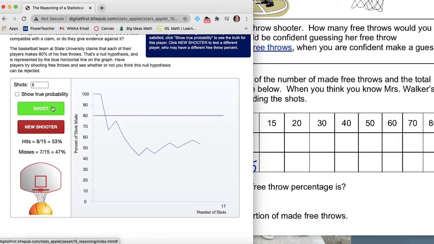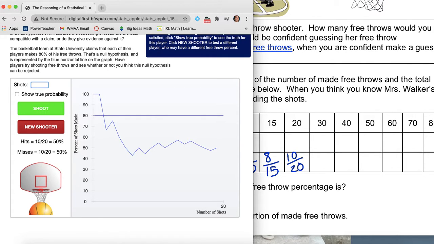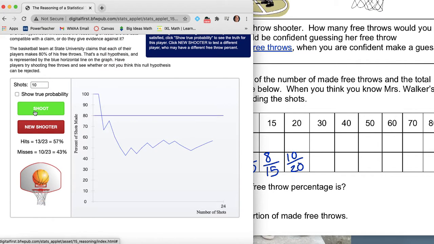So now we're at 8 out of 15 for makes. We're going to do 5 more. Now we're at 10 out of 20 for makes. Now the table moves to do 10 at a time. And we're at 18 out of 30, in other words, a 60%.